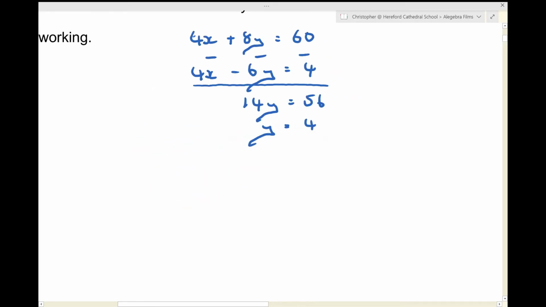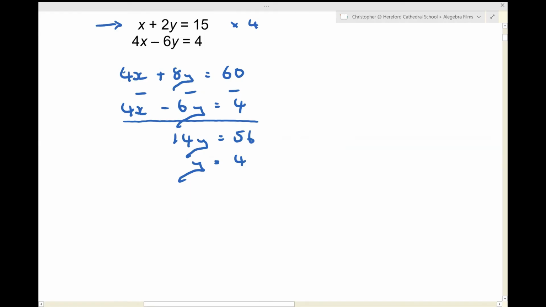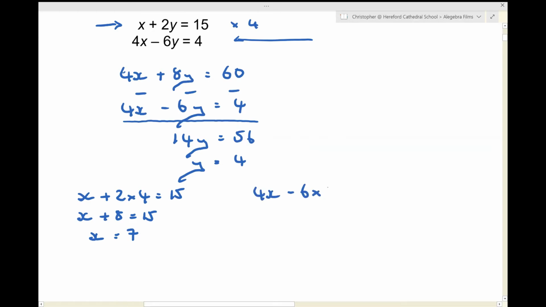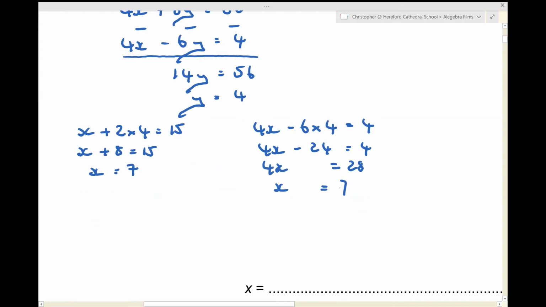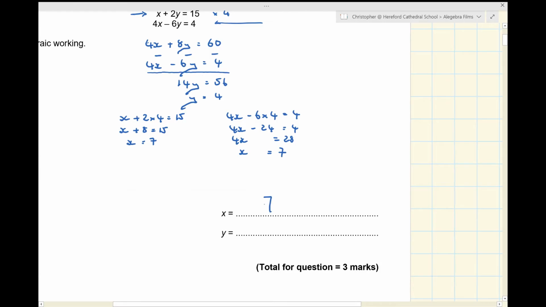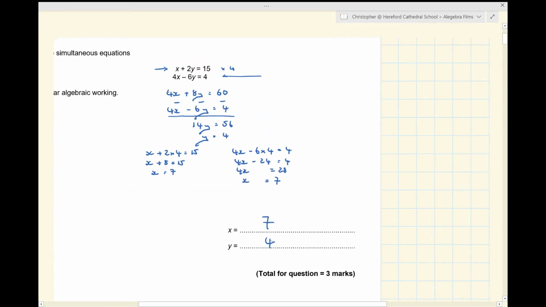Y equals 4. Right, now I'm going to look at this top equation to work out x. The top equation is x plus 2y, so that's x plus 2 times 4 equals 15. So x plus 8 equals 15. So x equals 7. Now let's do the same with this second equation, 4x minus 6y. That's minus 6 times 4, because I think y is 4. Now we'll solve this equation and see if we also get x is 7. Add 24 to both sides. Divide by 4. Look at that. X is 7. So my answers are that x is 7 and y is 4.